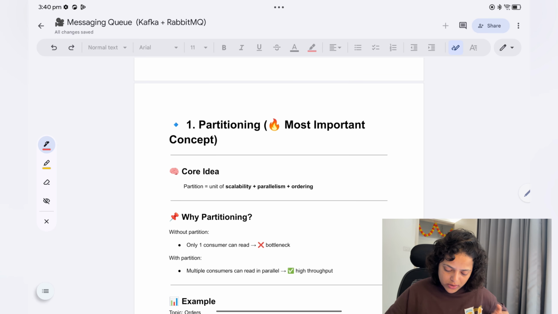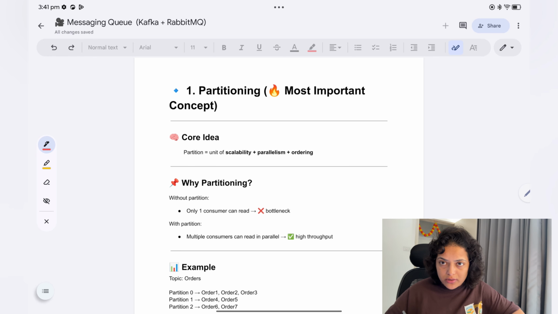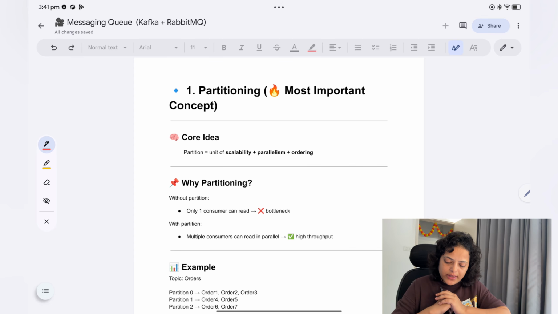This is the most important concept, partition. Partition is the unit of scalability, parallelism, and ordering, okay. Why scalability? Because first we had a broker, inside the broker we had a topic, and you publish your message on a topic, but you divided that topic into partitions also, one more level. So multiple consumers can read your message at the same time. This is the scalability. And then parallelism, because all the consumers are reading your messages at the same time.